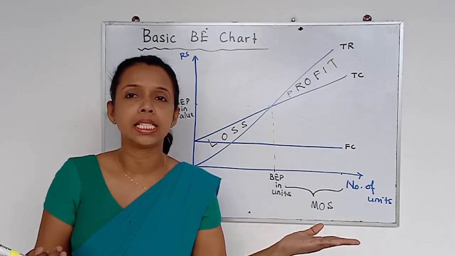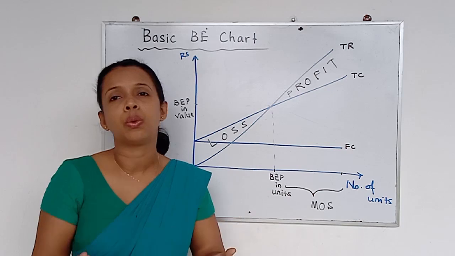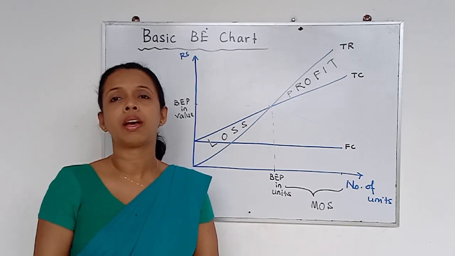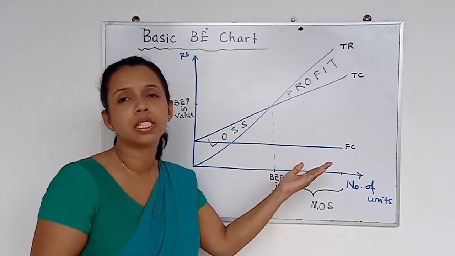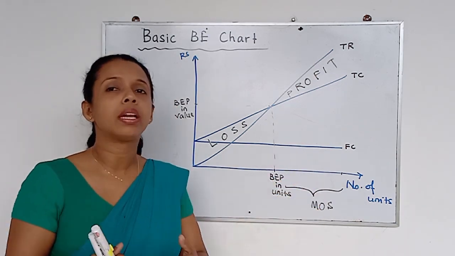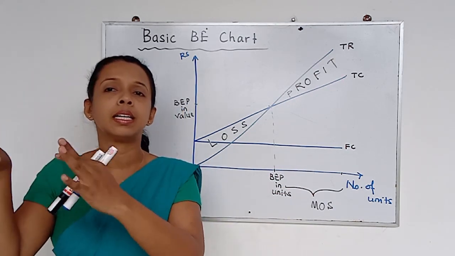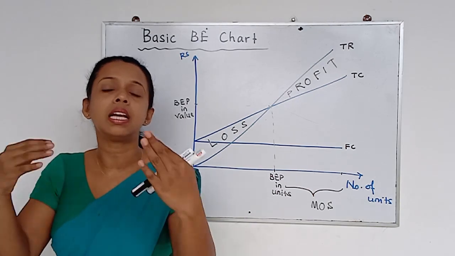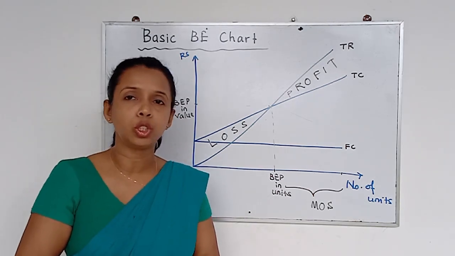So some managers don't worry about this fixed cost, because they know we have to incur it anyway. So no point worrying about this item. It's better to think about the contribution, which gives us the performance results.